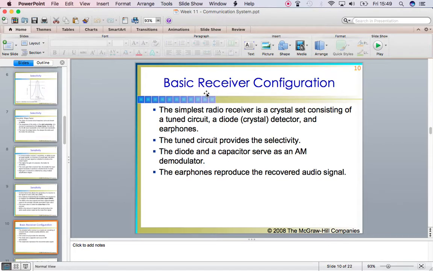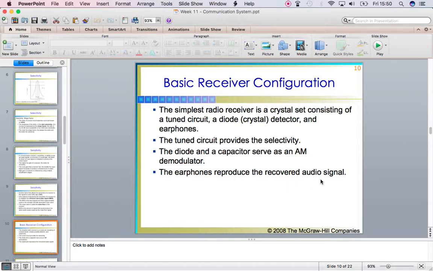In this topic, we will be discussing the basic construction of a basic receiver. A basic receiver is a crystal set consisting of a tuned circuit, a diode detector, and earphones. The tuned circuit provides the selectivity, the diode and a capacitor serve as an AM demodulator. The earphones reproduce the recovered signal.